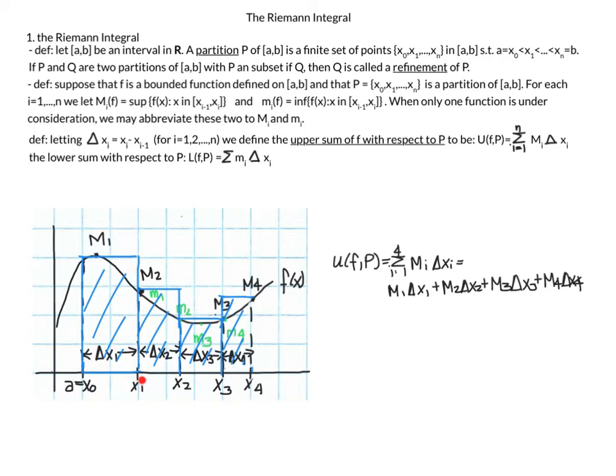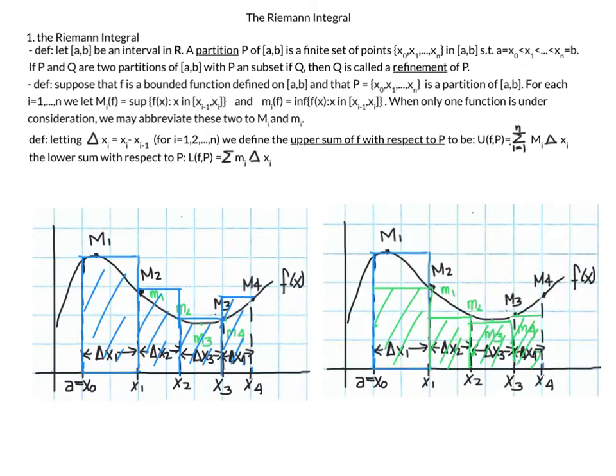And then for the next interval, we have the height at M2 times the length of this interval, etc. So we have this blue curve here. I've also expanded out this notation here for this particular example.